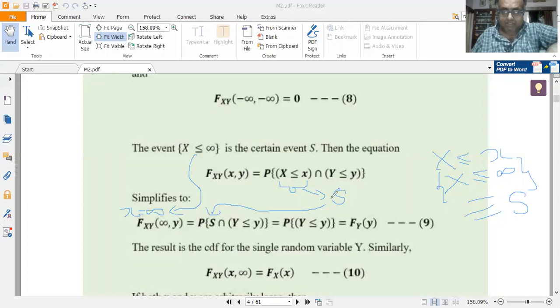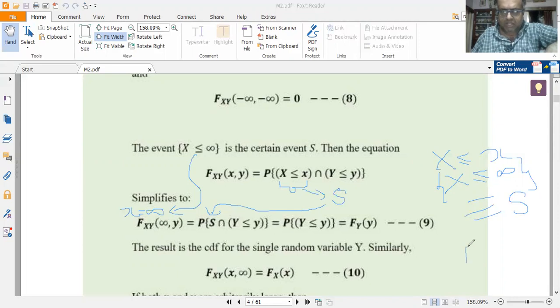So probability of X less than or equal to x is replaced by S here, so P of S intersection of Y less than or equal to y. Now sample space intersection with Y less than or equal to y gives me Y less than or equal to y itself.